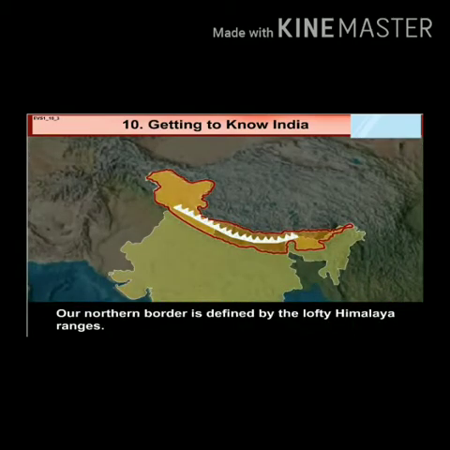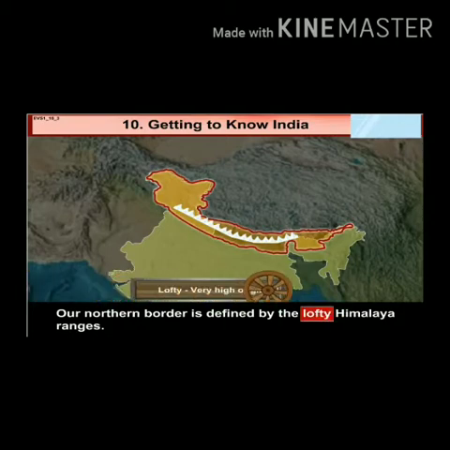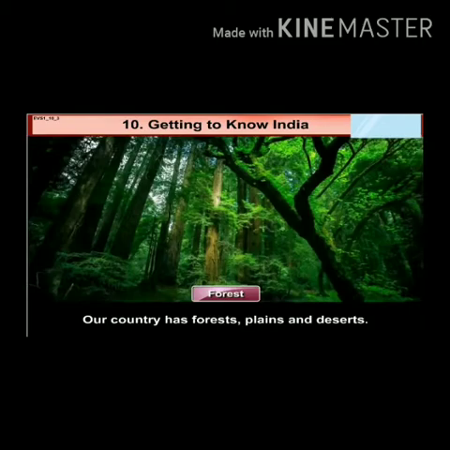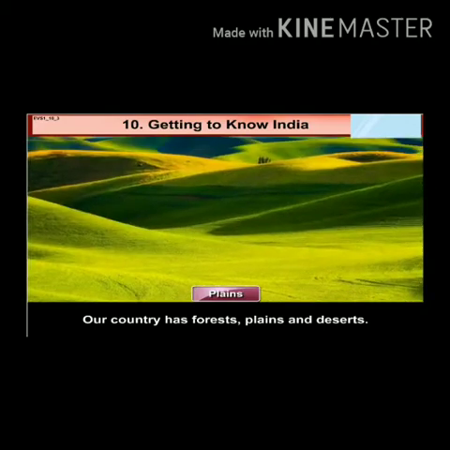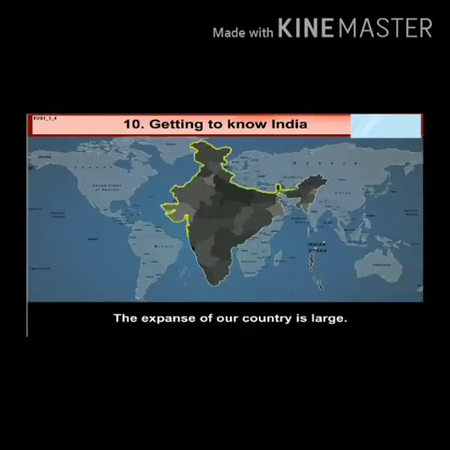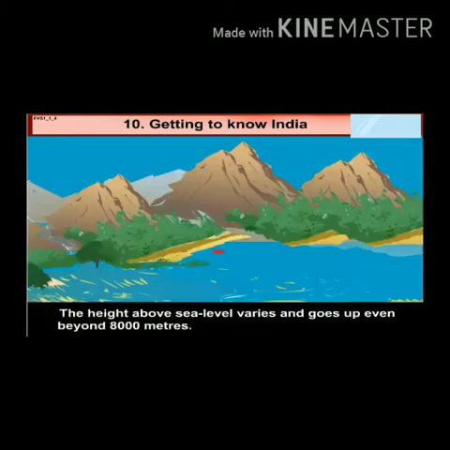Our northern border is defined by the lofty Himalaya ranges. Now what is lofty? Very high or giant-like. Can you see the Himalaya ranges? Yes. Our country has forests, plains and deserts. The expanse of our country is large.